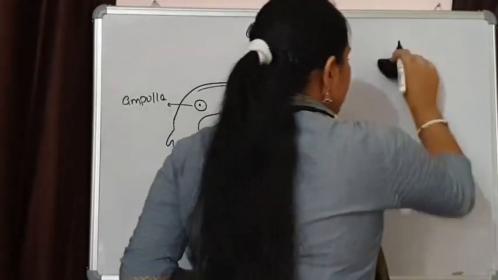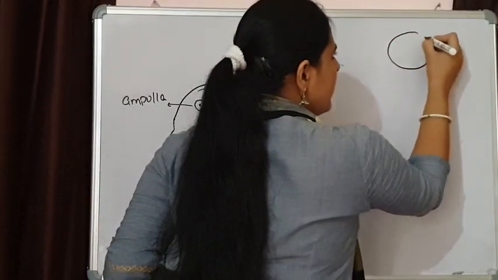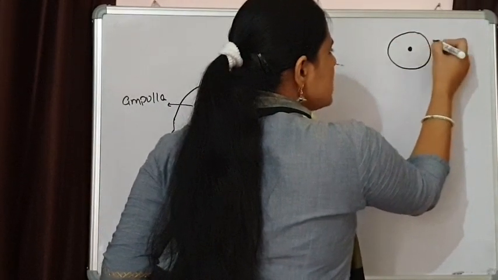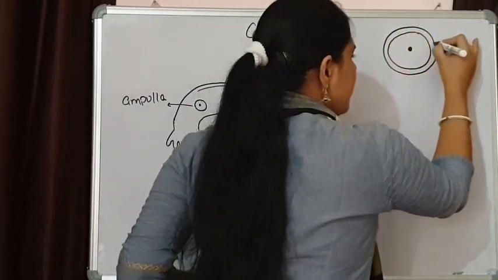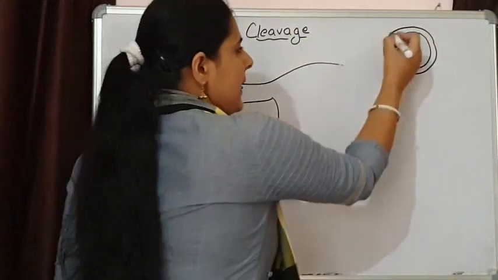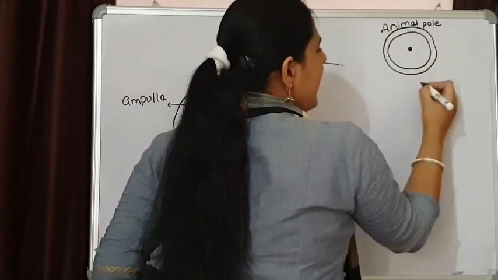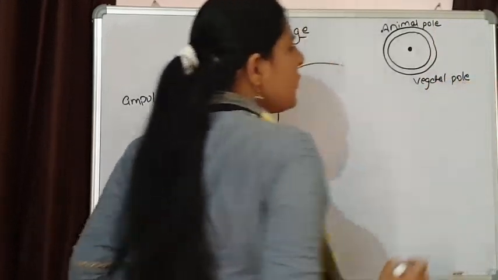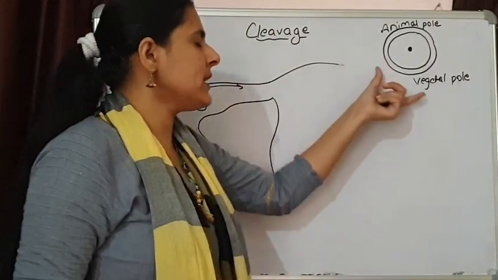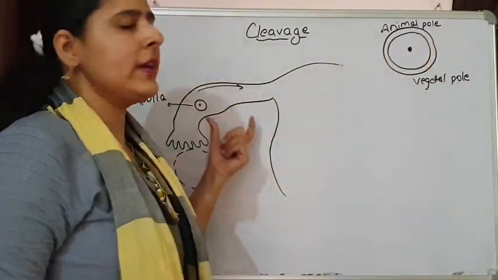Basically, this is the zygote with a diploid nucleus and various membranes surrounding it. This is the animal pole, as we earlier discussed about polarity, and this is the vegetal pole. The first division in the zygote takes place about 24 hours after fertilization.